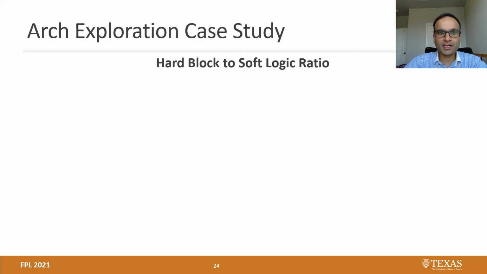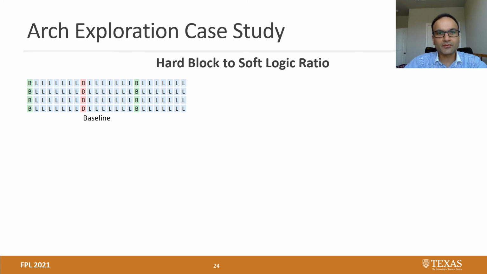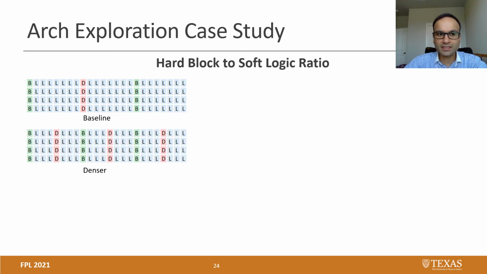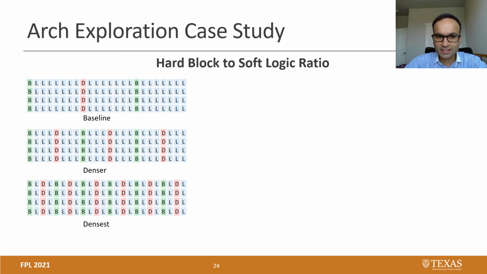Okay, let's look at an architecture exploration case study that we conducted to look at the effectiveness of Koios benchmarks for DL-specific research. In this case study, we varied the hard block to soft logic ratio of an FPGA architecture. We started with the baseline architecture where every 8th column was a hard block, which is either a BRAM column or a DSP column. Then we created a denser version of the architecture where every 4th column was a hard block, and a densest variation of the architecture where every 2nd column was a hard block.